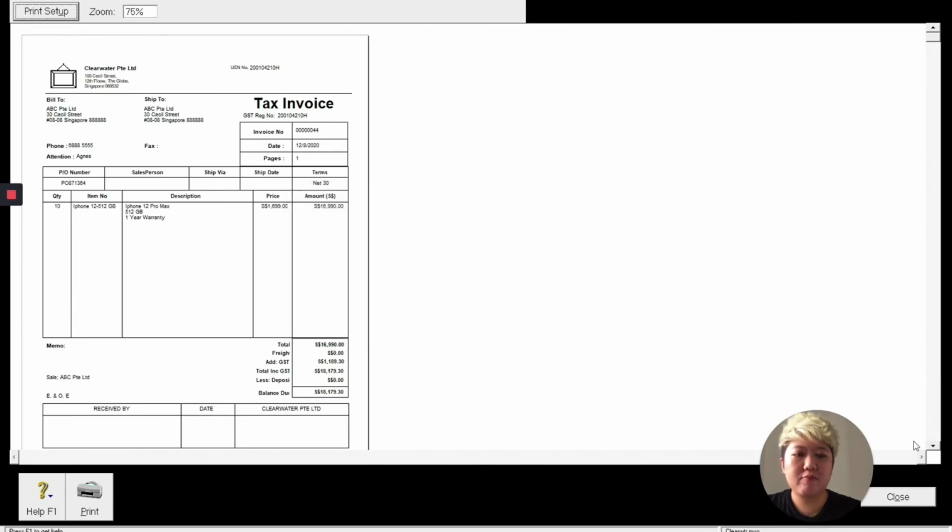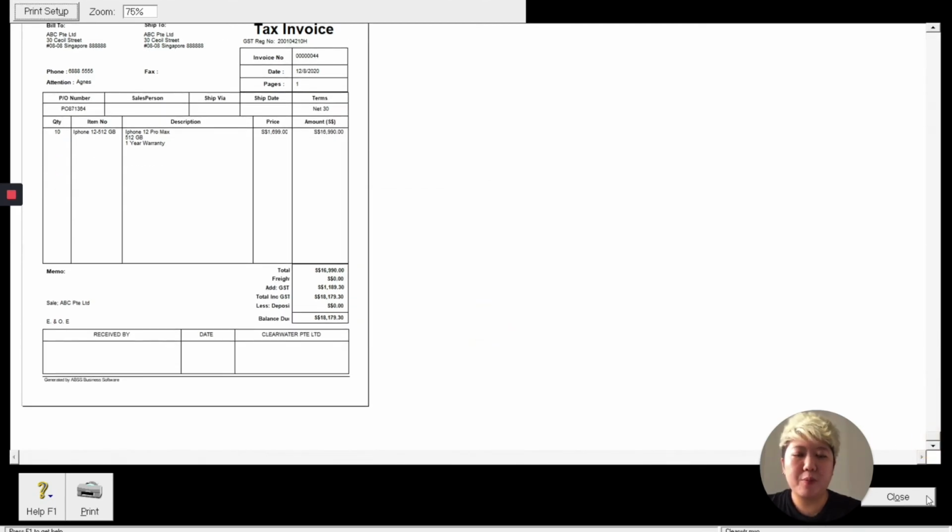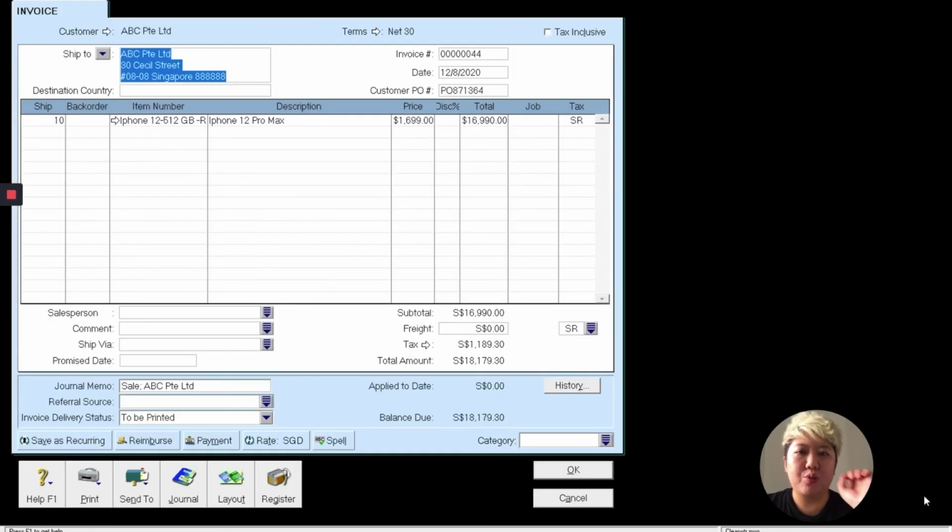Okay, that's a sample format. Of course, we'll design according to your format.